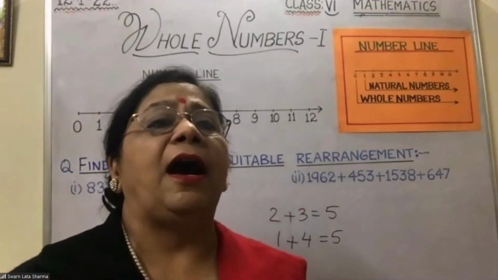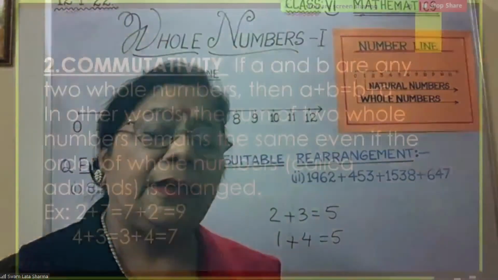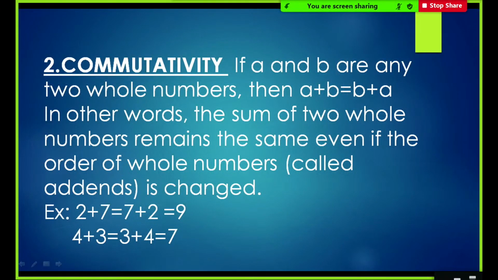If A and B are any two whole numbers, then A plus B is equal to B plus A. In other words, the sum of two whole numbers remains the same, even if the order of the whole numbers is changed. That means it does not matter if I add 2 to 7 or 7 to 2. That means 2 plus 7 is 9 and 7 plus 2 is also 9.